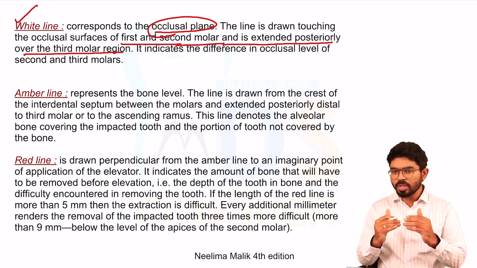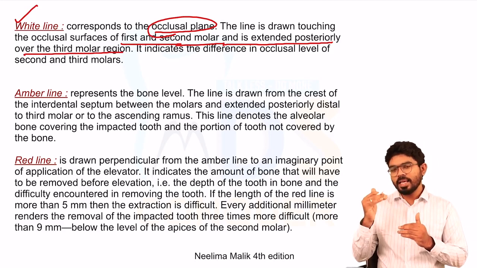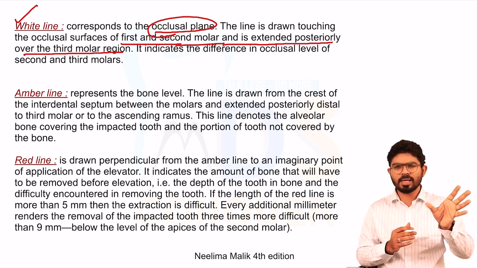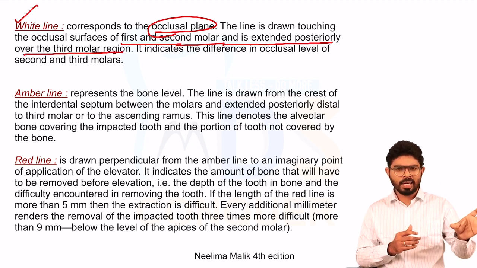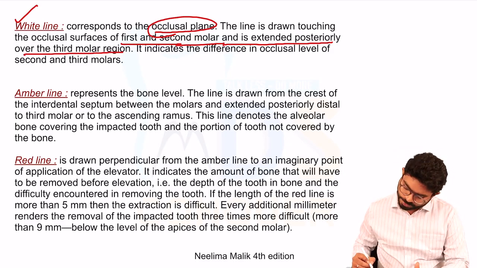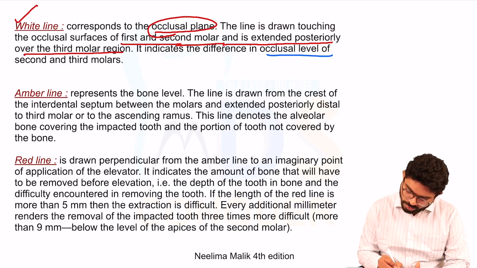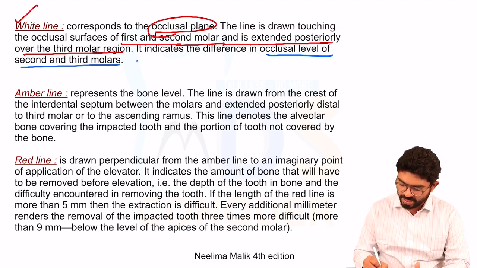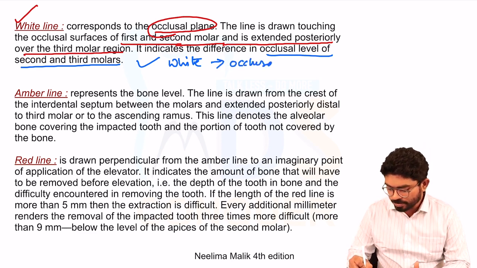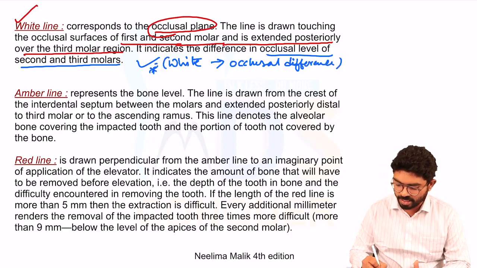So it gives the occlusal difference between the first and second molar and the third molar, something like what we have learned in the classification, that is the depth position. So it indicates the difference in the occlusal level of the second and third molar. So it's very, very easy. White line: the point to be added is occlusal difference. That is about the white line.